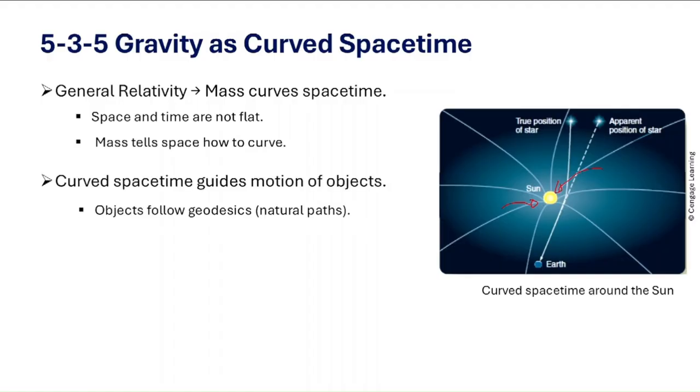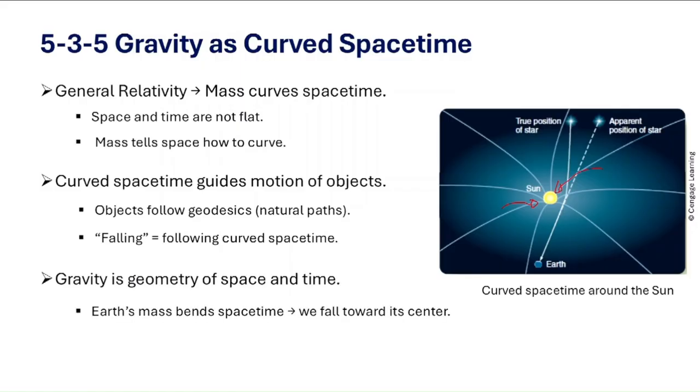Now in curved space, the straightest possible path is called a geodesic. So think of airplanes flying along the shortest route around Earth. It looks curved on a map, but it's straight on the globe. So similarly, objects in space follow geodesics in curved space-time. Now when you drop an apple, it's not being pulled by an invisible force. It's just following the curve of space-time around Earth. So falling is simply motion along a curved path.